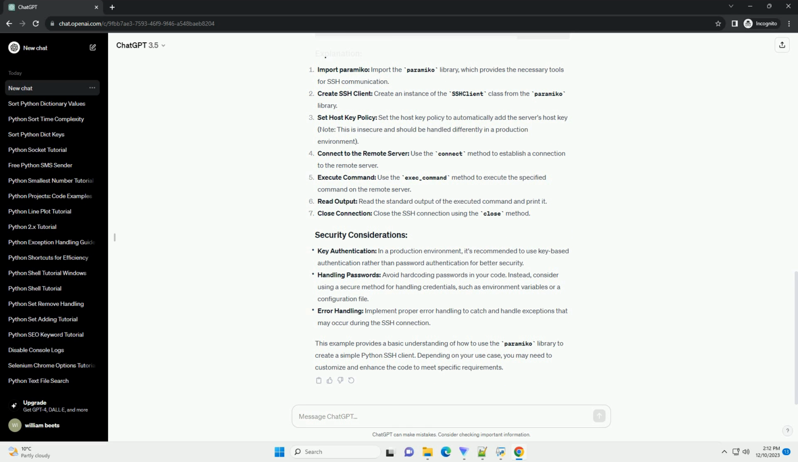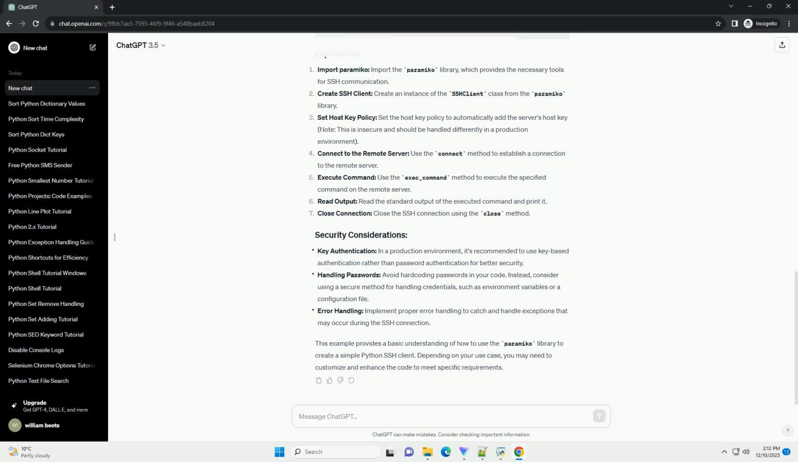Key authentication. In a production environment, it's recommended to use key-based authentication rather than password authentication for better security. Handling passwords. Avoid hard-coding passwords in your code. Instead, consider using a secure method for handling credentials, such as environment variables or a configuration file. Error handling. Implement proper error handling to catch and handle exceptions that may occur during the SSH connection.